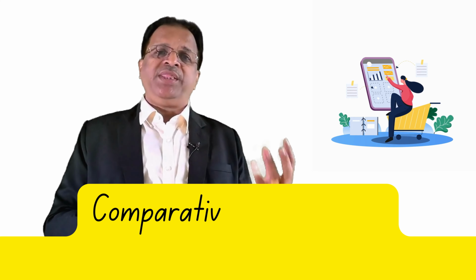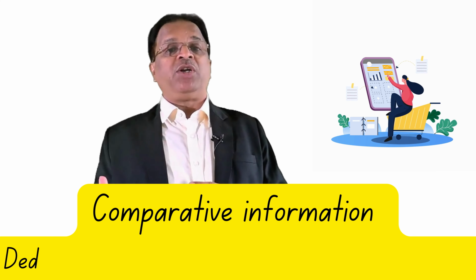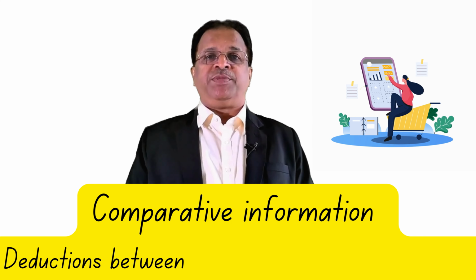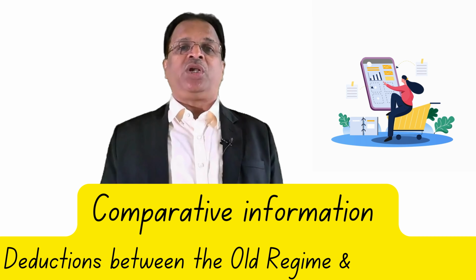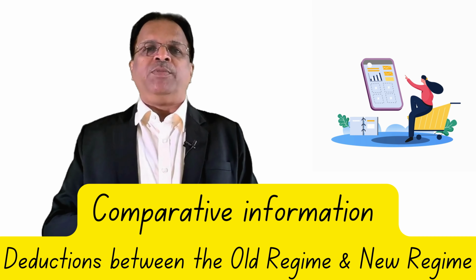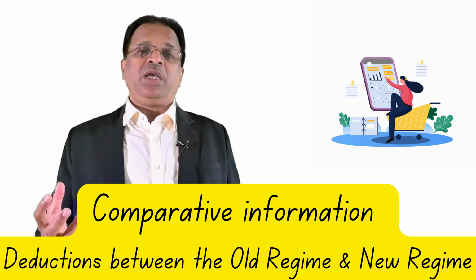The choice between the old regime and the new regime is distinctly, clearly, objectively possible if you have all the information about the deductions that are available in the old regime compared to what is not available in the new regime. And therefore when you do the actual calculation, you will be able to know in which regime you have to pay lower tax.